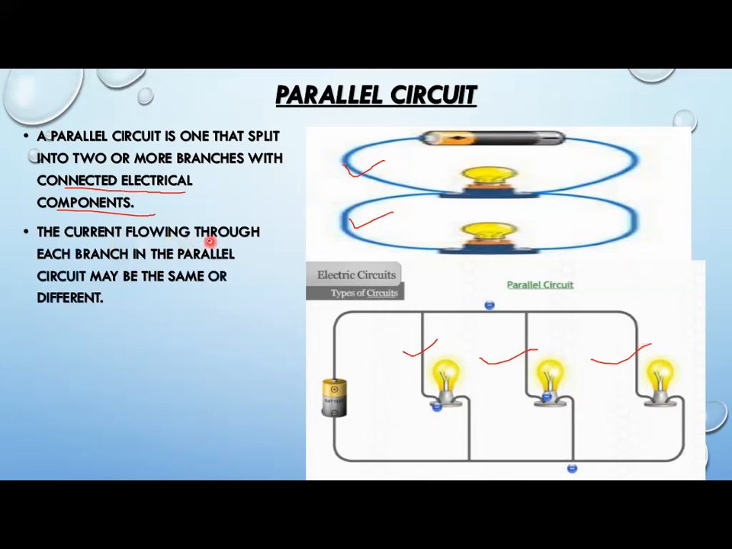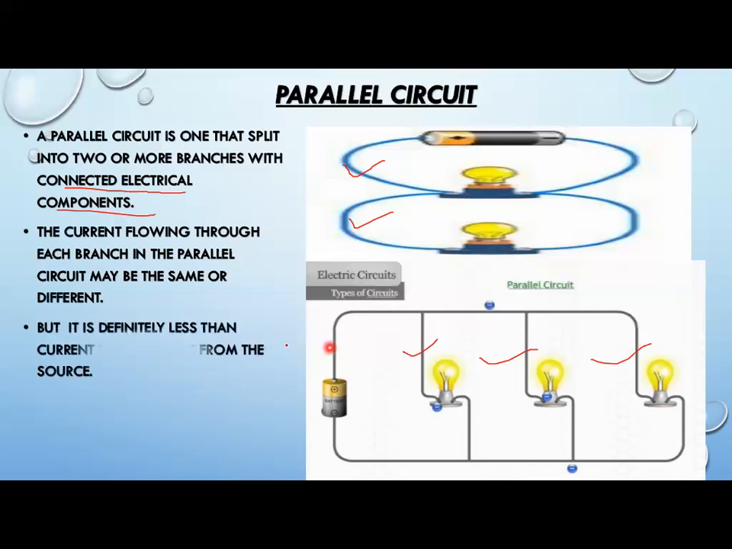Now, the current flowing through each branch in a parallel circuit may be the same or different. If you talk about the series circuit, the current throughout the circuit will be the same. But if we talk about the parallel circuit, the current may be the same or may be different. Right? Is it clear?